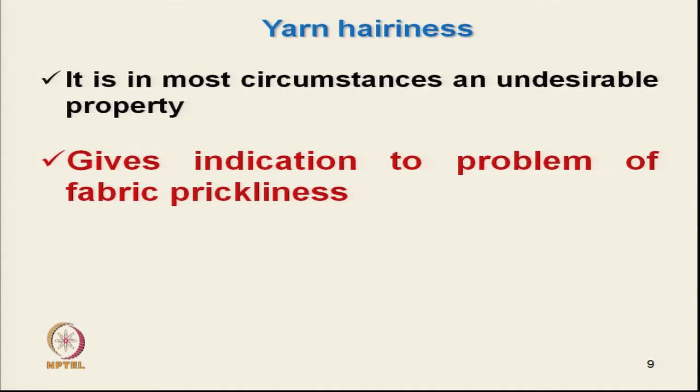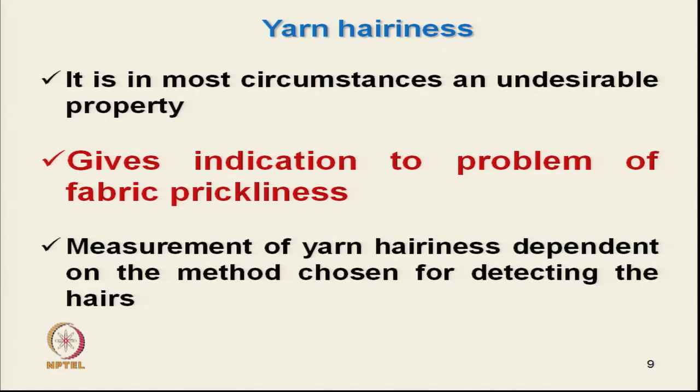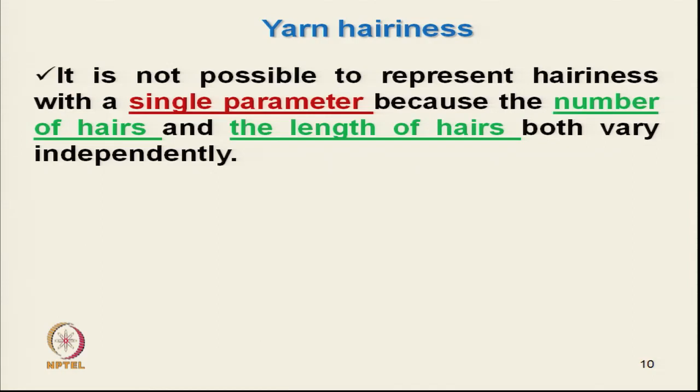The measurement of hairiness actually depends on the method chosen. That we have discussed already, and also we have mentioned it is not possible to represent hairiness with a single parameter, because the number of hairs and length of hairs both vary independently.